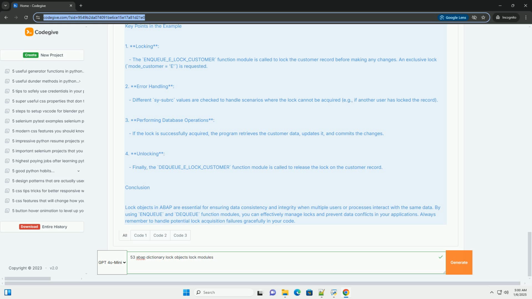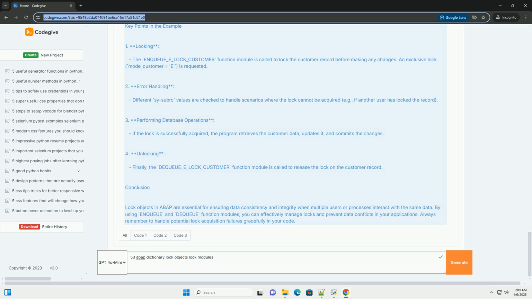Here's a simple example of how to use a lock object in an ABAP program. Step 1. Define a lock object. Let's consider a lock object named lock_customer for a customer table KNA1 with the key field CONR, customer number. Step 2. Using the lock object in code. Key points in the example.